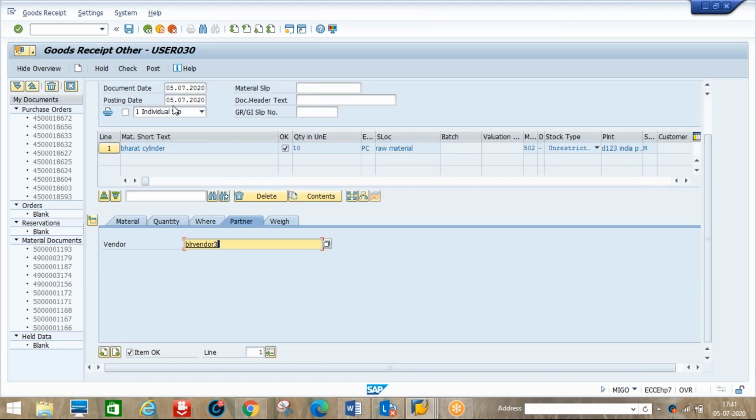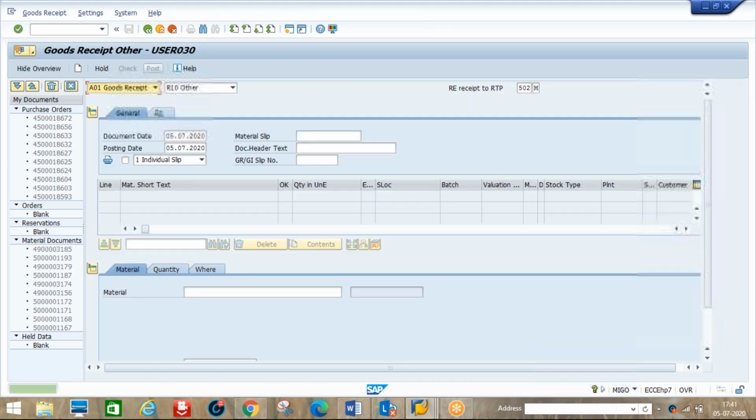Post. Maybe this is system practice we are doing, but in real time the vendor's person will come and pick it up. At the time of receiving, since it is a returnable item, we will receive it under that. Once the job is done we will send it back to the vendor, because the material is theirs, not our material. We will make the payment only for the gas, not for the cylinders, which are not our product.